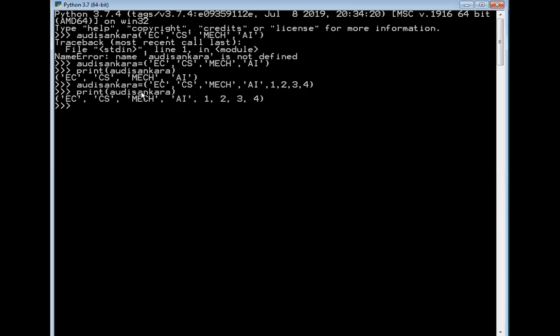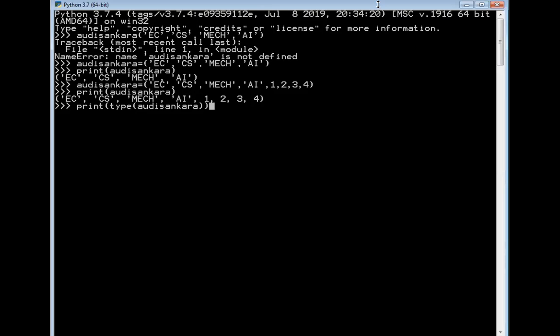Already you have seen that I have taken Adi Shankara as the tuple name. Now here I will specify type, and then in brackets I will specify the tuple name, Adi Shankara.